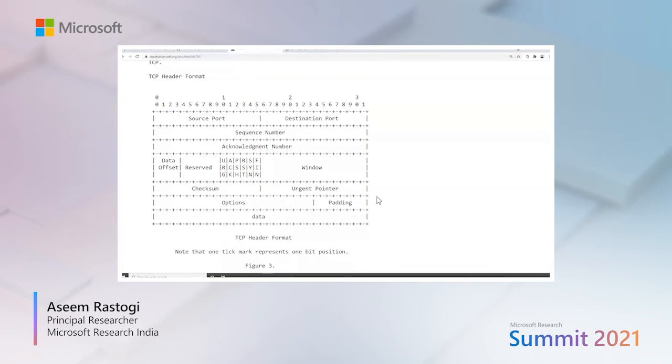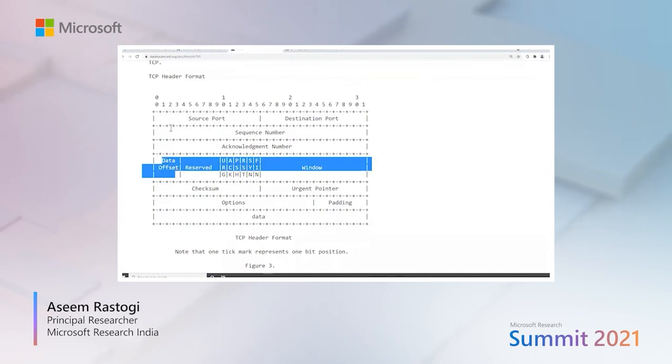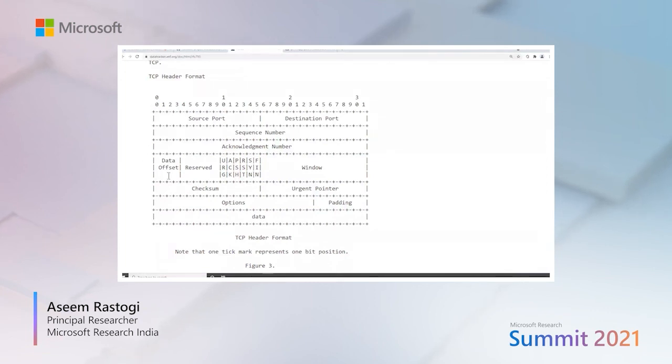TCP is one of the protocols in the Internet Protocol Suite, and it underlies most of the communication. You name it, and the communication depends on TCP. TCP is a decades-old protocol. RFC 793 and others define what a TCP message looks like. It's a variable length format because the TCP options and padding can have variable length, and they can be completely absent as well. To help parse this message, a TCP message contains a field called data offset that represents the offset of the beginning of the data from the beginning of the message. And using this, clients can parse a TCP message.